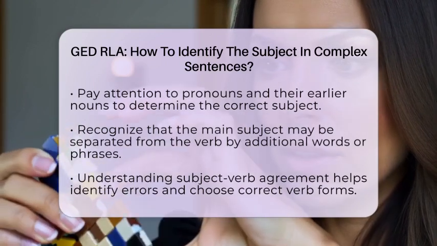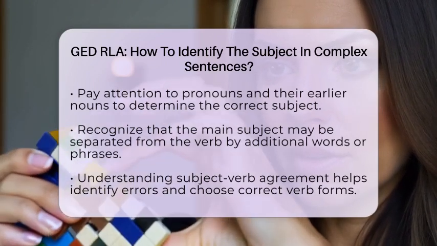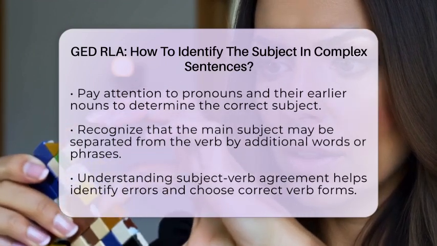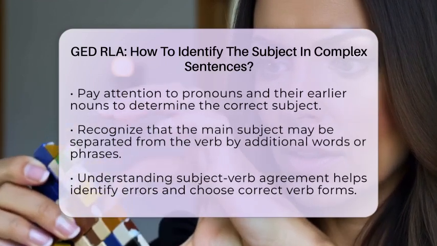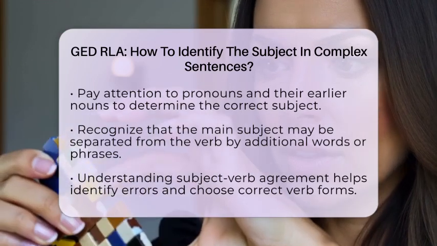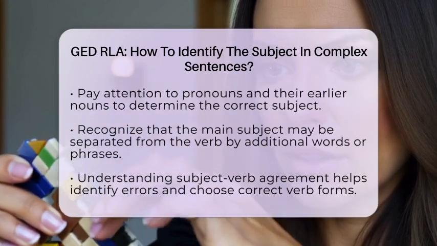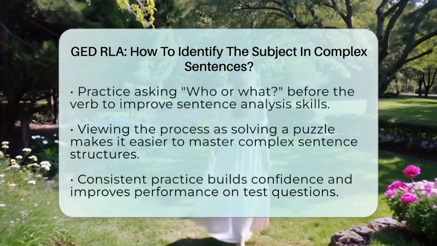For example, in the sentence, "The group of students who study hard always passes the test," the main subject is "the group," even though "of students who study hard" is in the middle. Recognizing "group" as the main subject helps you pick the right verb form. Knowing how to find the subject helps you with subject-verb agreement questions. When you get good at spotting the subject, you can tell if the verb matches or if there's an error.